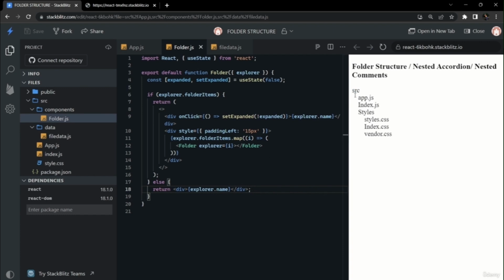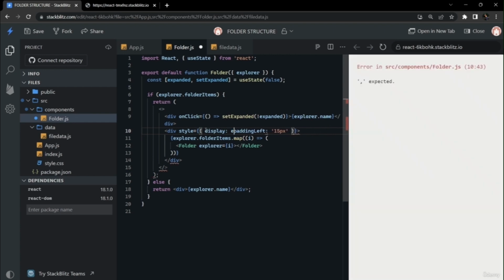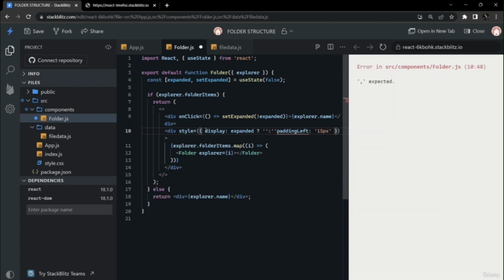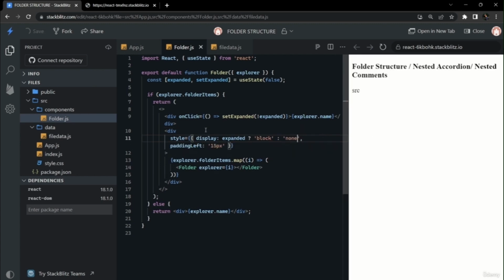Our expanding functionality is not working as of now because we haven't given any styles according to our expanded state. So we will give style here. So display should be dependent on the expanded state. If expanded is true, then display should be visible, otherwise it should not be visible. We will give block and none accordingly. And now if we look, our app is running as expected. If we click on a folder, they are expanding and collapsing. So our functionality is achieved.